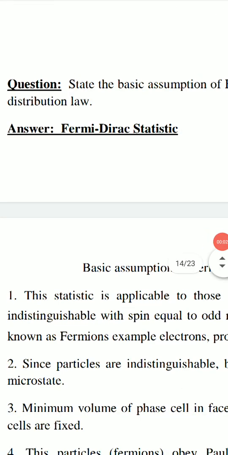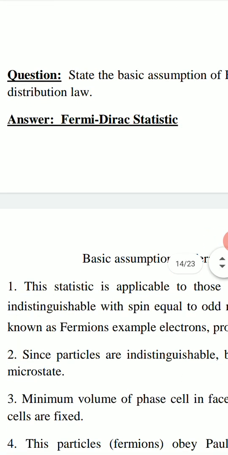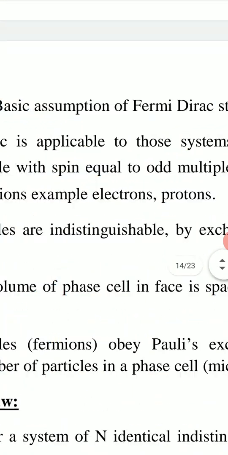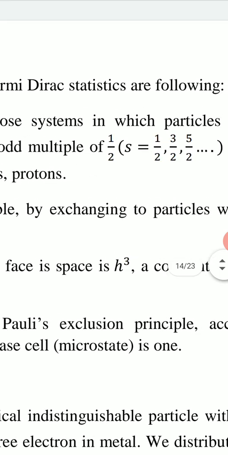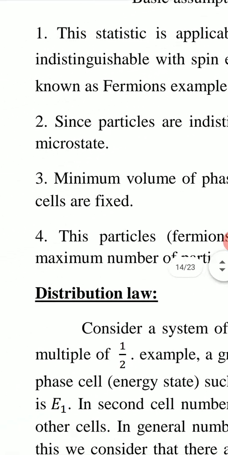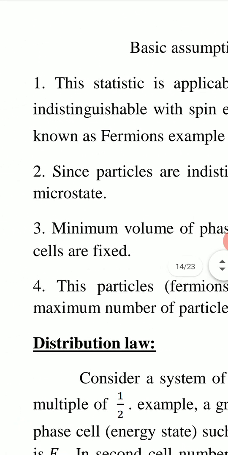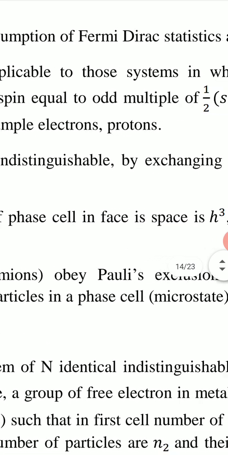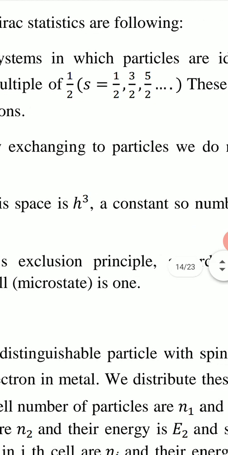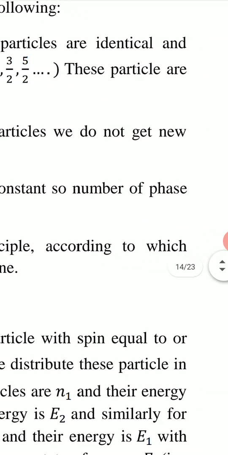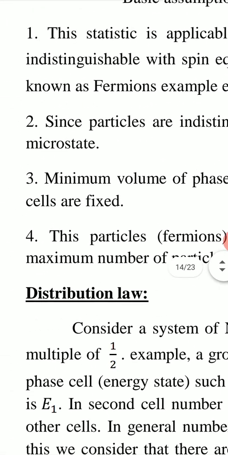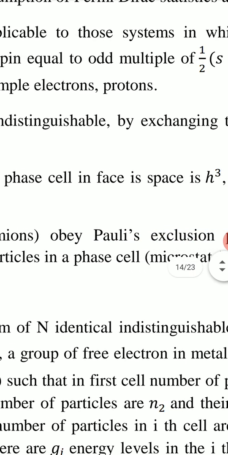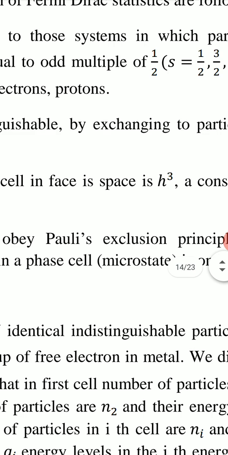Today's topic is Fermi-Dirac statistics. Basic assumptions of Fermi-Dirac statistics are following. Number one, this statistics is applicable to those systems in which particles are identical and indistinguishable with spin equal to odd multiple of half.